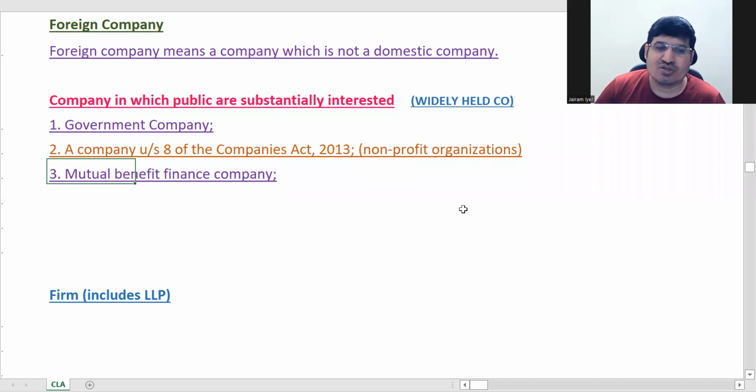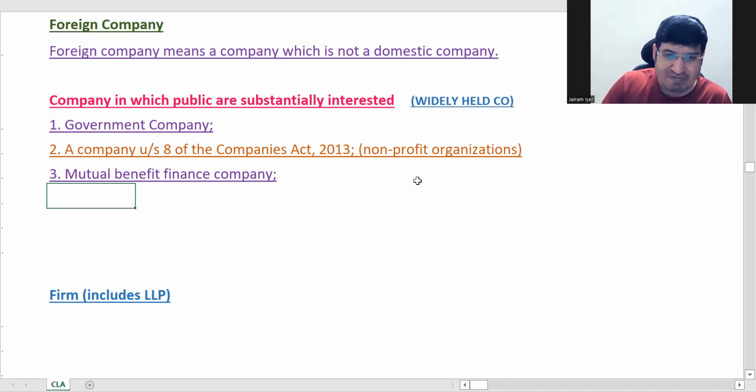Mutual companies, like we had already discussed yesterday, are when a certain number of people come together, and whatever money they are putting together will be used for their common purpose. Any profit will not be taken back by these people. That's the key point. That's called a mutual benefit company. So here we are talking about a mutual benefit finance company, a mutual company specifically dealing in finance. That is the third thing.